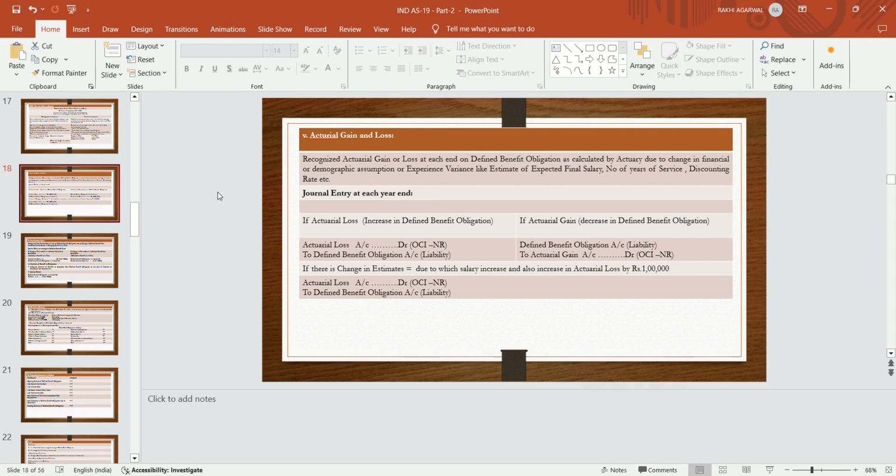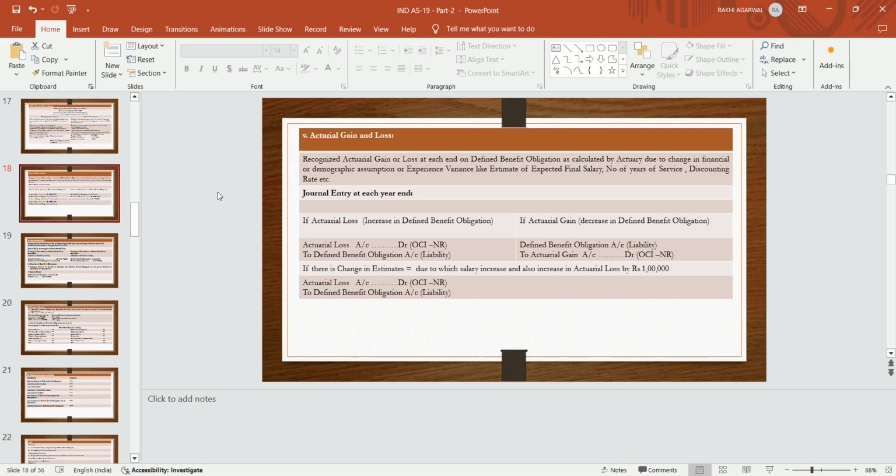Actuarial gain and loss come under OCI. If there is a gain, that is a decrease in defined benefit obligation, then the journal entry will be defined benefit obligation account debit to actuarial gain. These actuarial gains come under OCI, and the obligation comes under liability in the balance sheet.